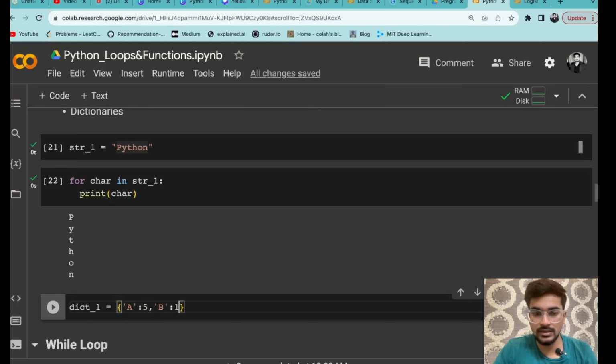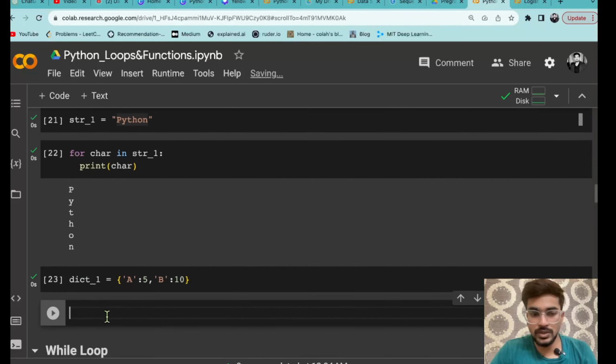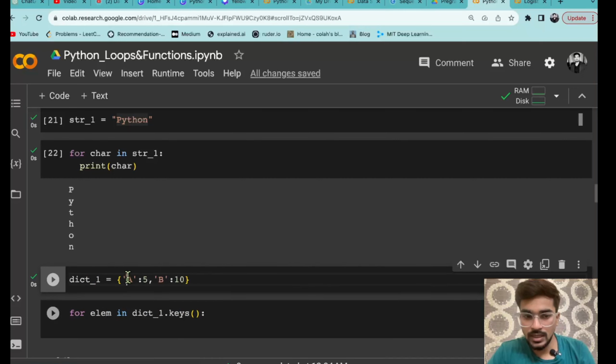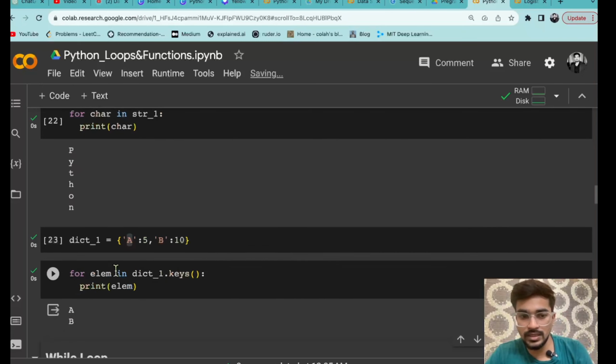then colon 10. Let's say these are the elements that we are defining inside a dictionary, and what I can do, for element in dict_1 dot, let's say I'm giving keys. So I'm not taking just a dictionary, I am taking dict_1 dot keys. So it will return what, all the keys. So it will return a and b, and let's say I am printing that element. So what it will print, it will print a and b.